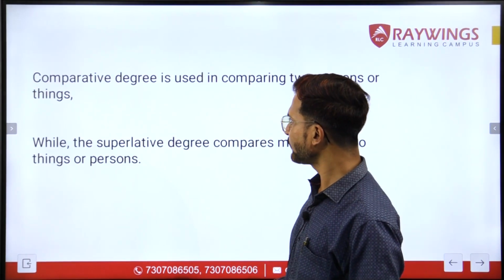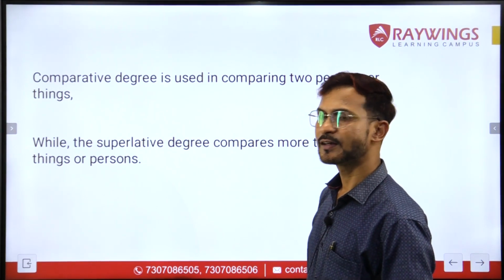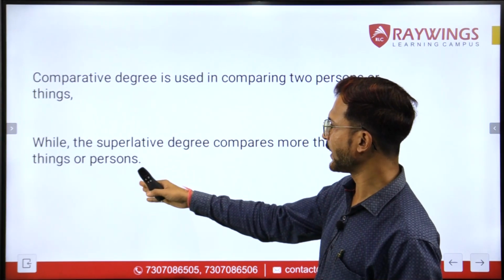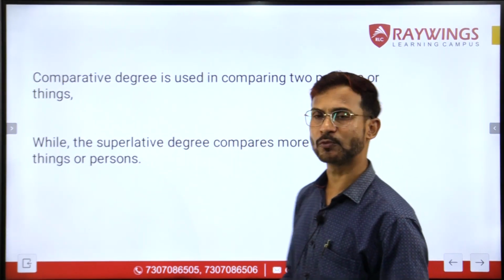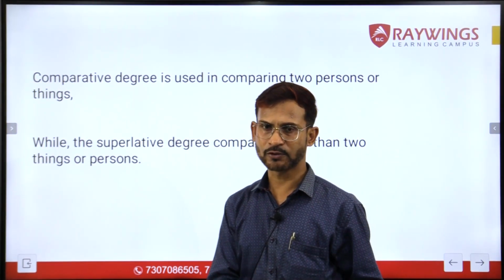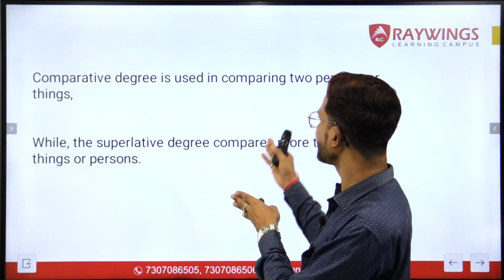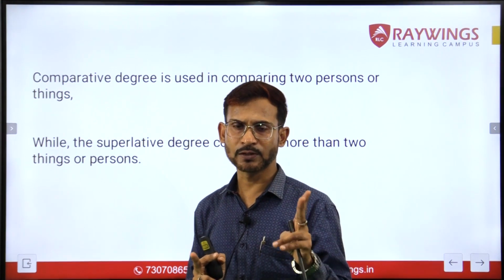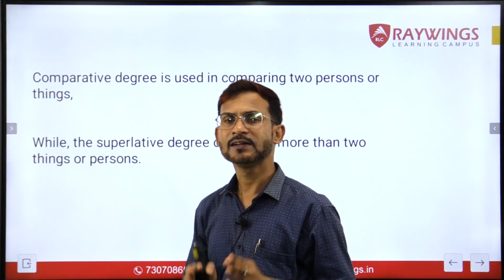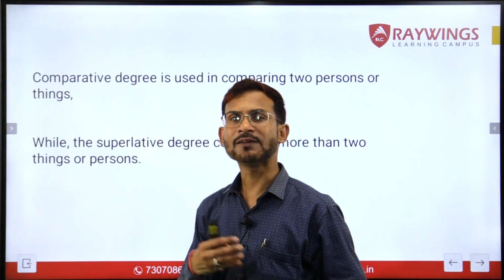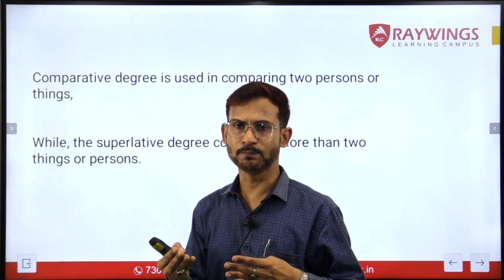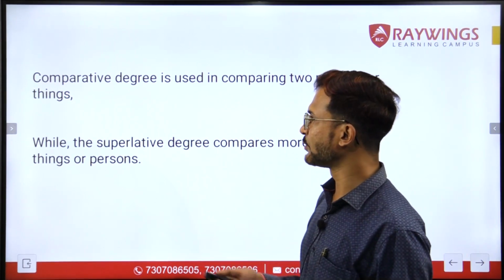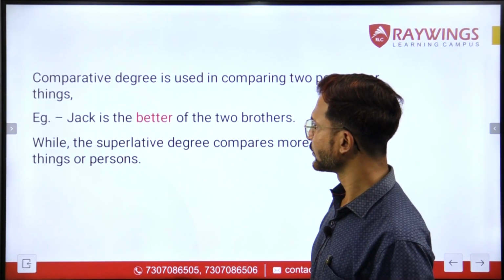Going to the next concept, it says the comparative degree is used in comparing two persons or things, while the superlative degree compares more than two things or persons. I already told you in the beginning, the comparative degree is used only when we compare two persons or two things. And the superlative degree is used when we compare more than two persons or more than two things.